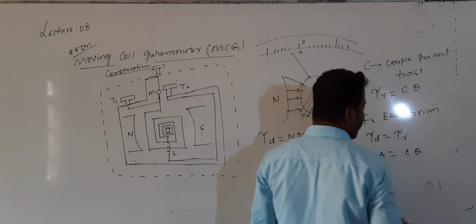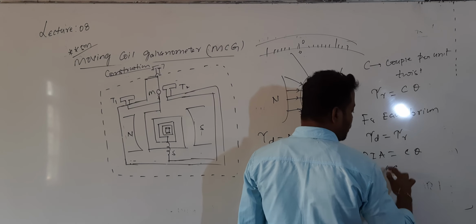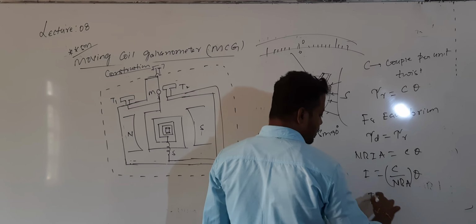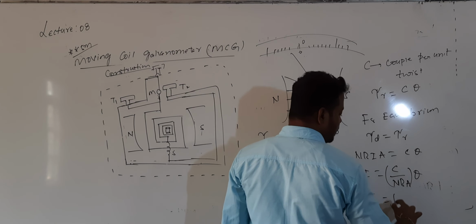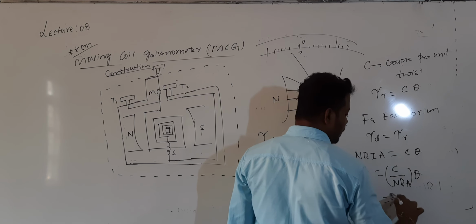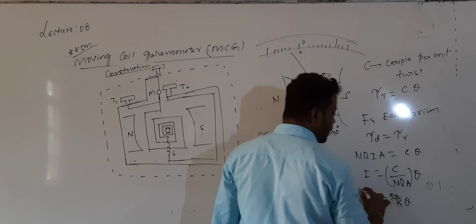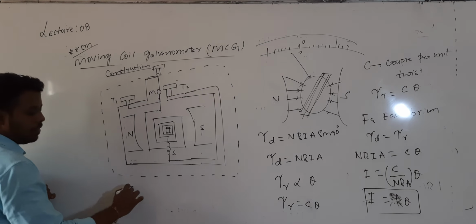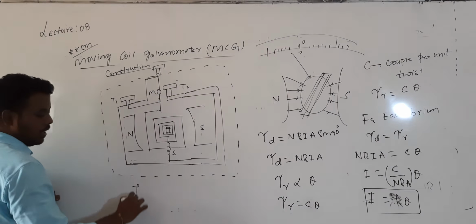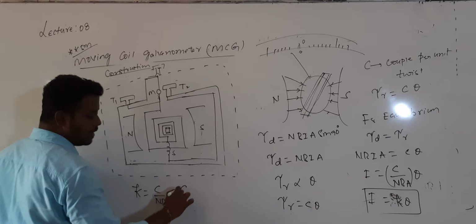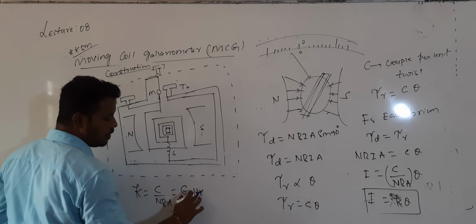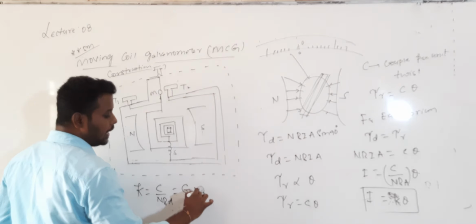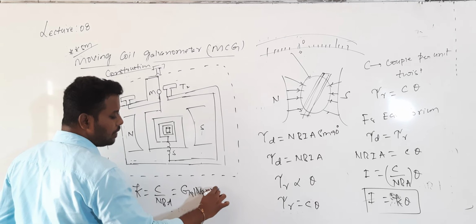From this, I is equal to c by N into B into A, into theta, which can also be written as I equal to k into theta, where k is a constant, the proportionality constant. The value of k is c divided by N into B into A. This k is called the galvanometer constant.